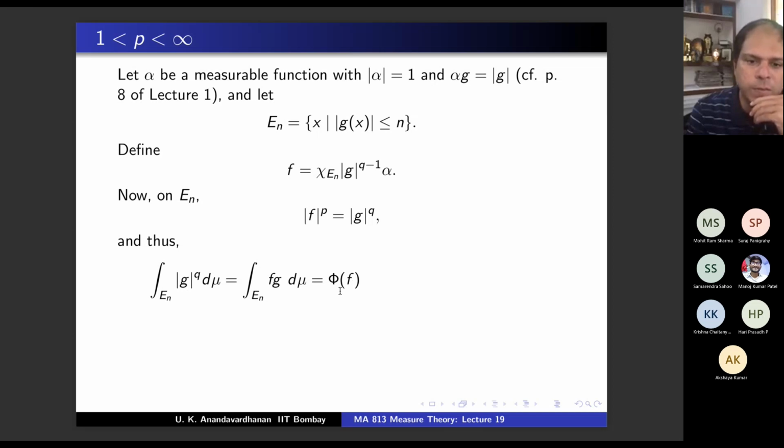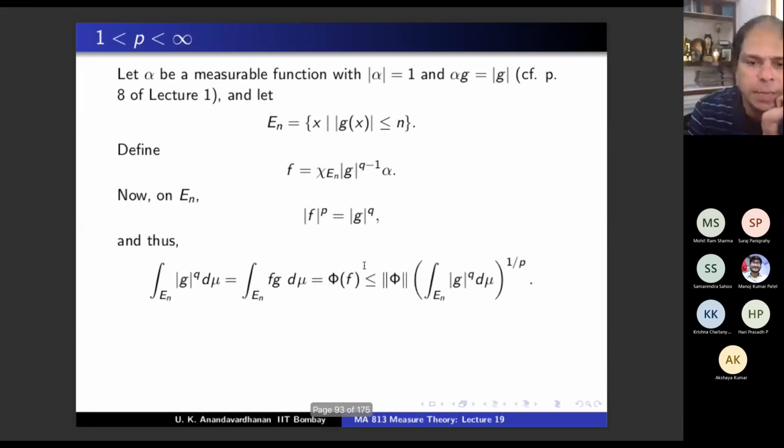But what is phi g of f? It is integral fg d mu, the integral over X, no? But why is the integral of fg over X the same as the integral of fg over En? Because f has a characteristic function of En in it. Agree? Oh, yes, sir.